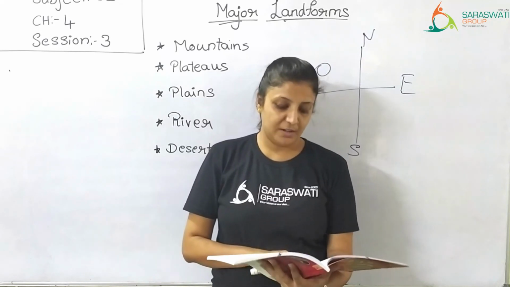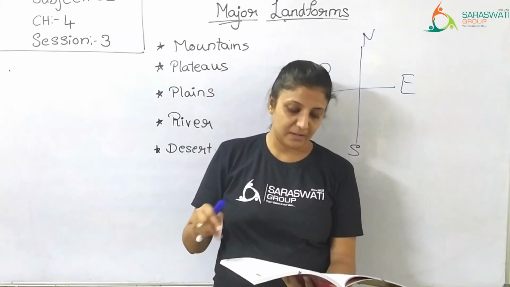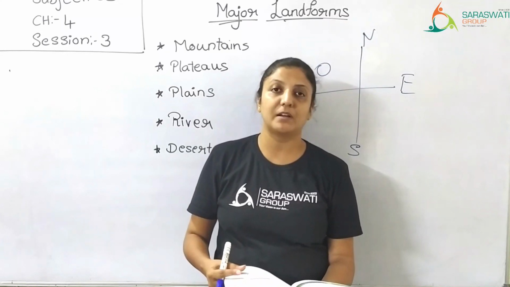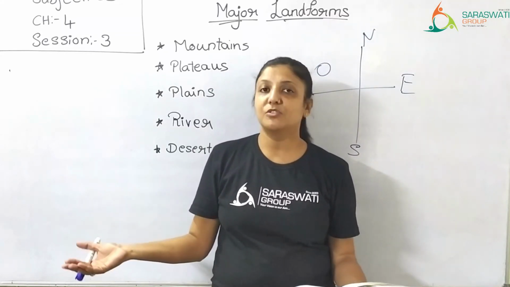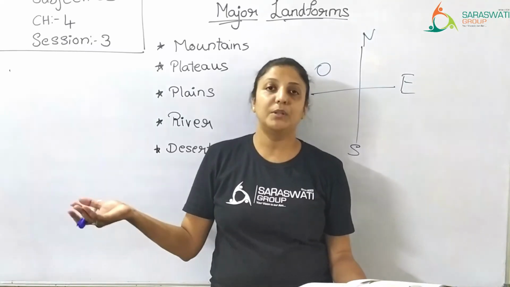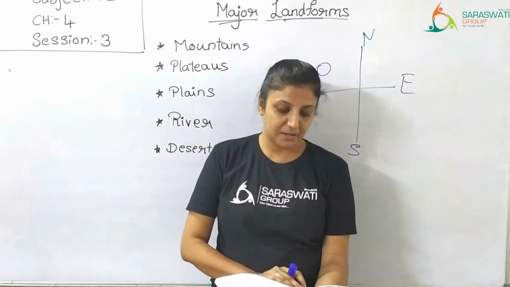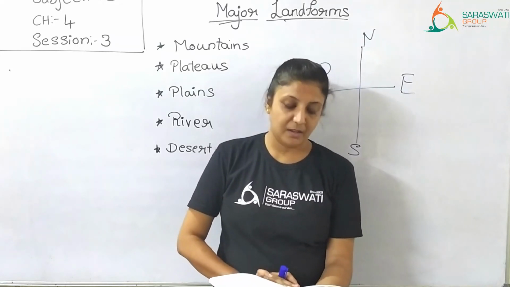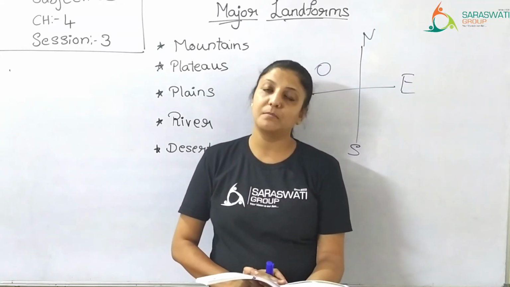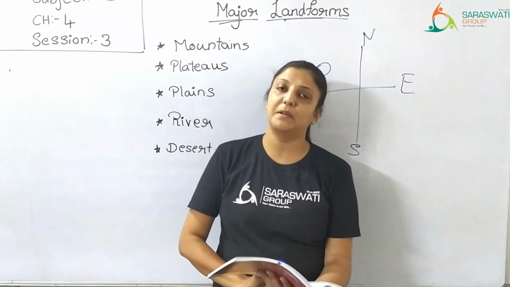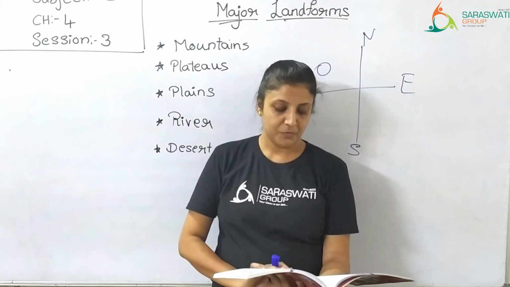The vegetation in desert is less as there is very little or no rainfall. That is a very common part as we discussed. Since the plants will not get any water, how will the plants grow? So the vegetation is less. Desert plants include cacti and date palm. Cacti is nothing but cactus, and date palms. These are the common plants found in the desert area.